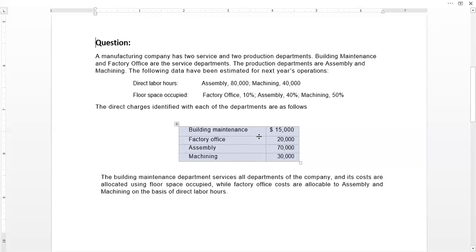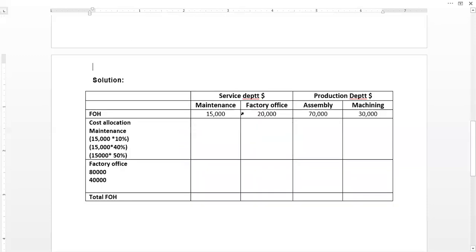So let's solve this question. Here a table is being designed with a total of 5 columns. One is the data that will be divided. Two are the service departments, maintenance and factory office, and two are the production departments, assembly and machining. Here are the costs taken from the question data: $15,000 for maintenance, which we need to allocate, 20,000 for factory office, 70,000 for assembly, and 30,000 for machining.